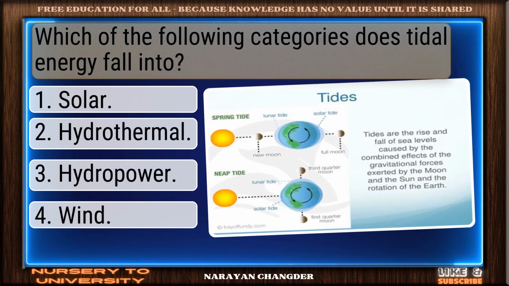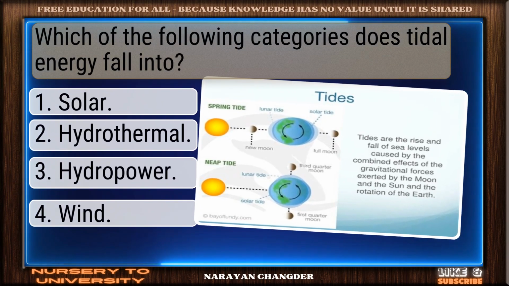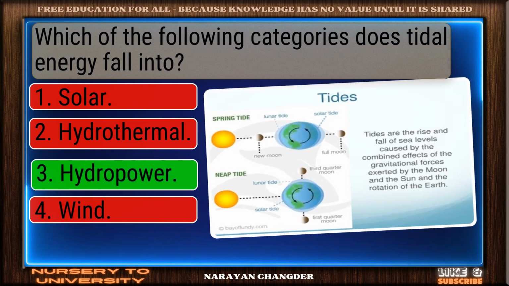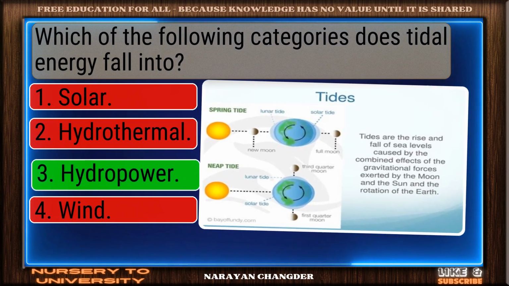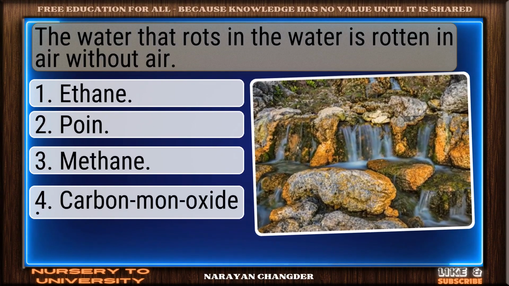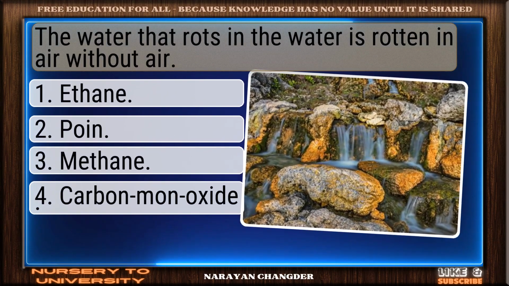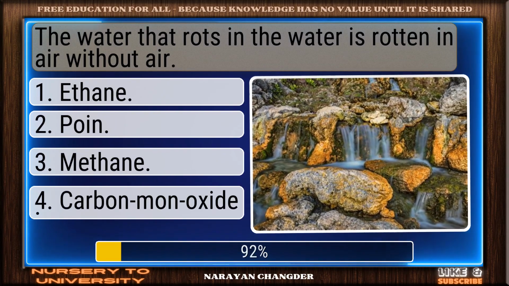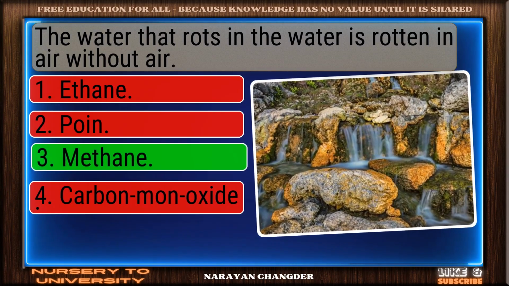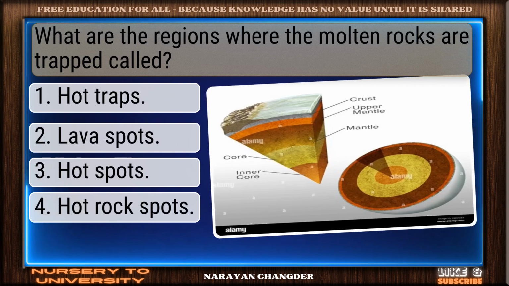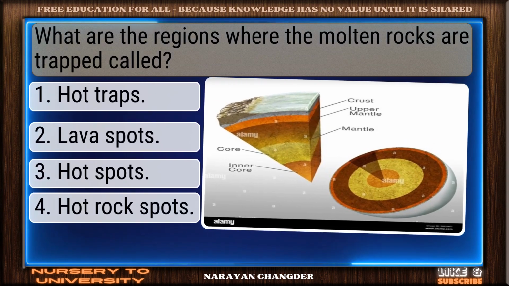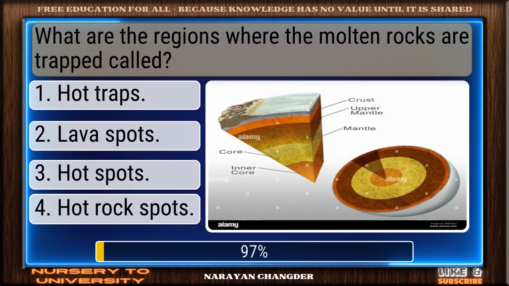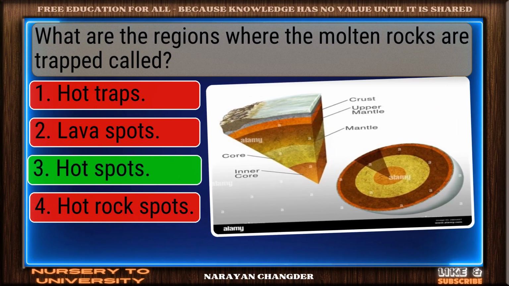Which of the following categories does tidal energy fall into? Correct. Hydropower is spot on. The water that rots in the water is rotten in air without air. Excellent. Methane is well reasoned. What are the regions where the molten rocks are trapped called? You got it. Hotspots fits.